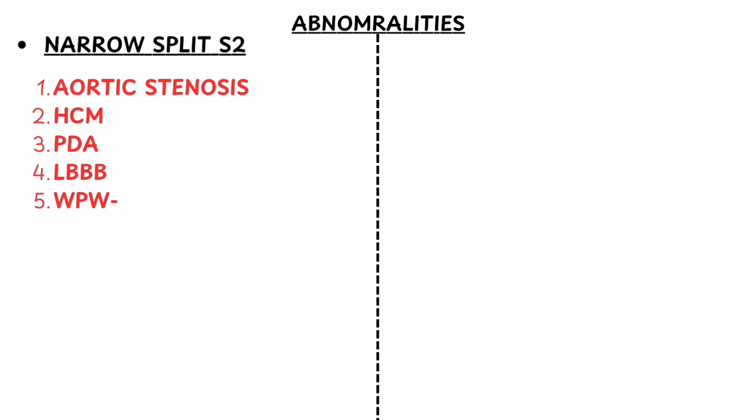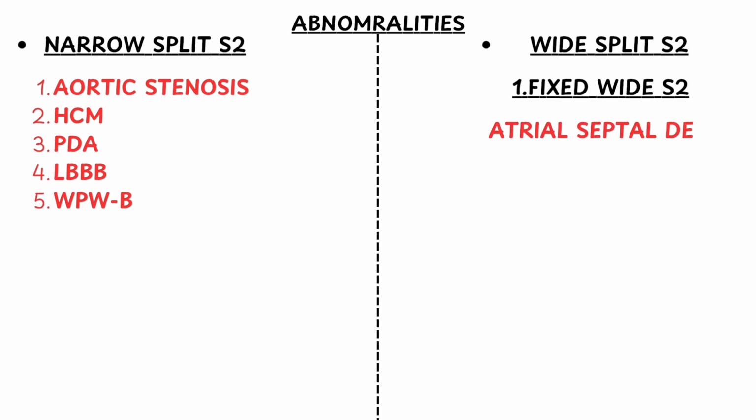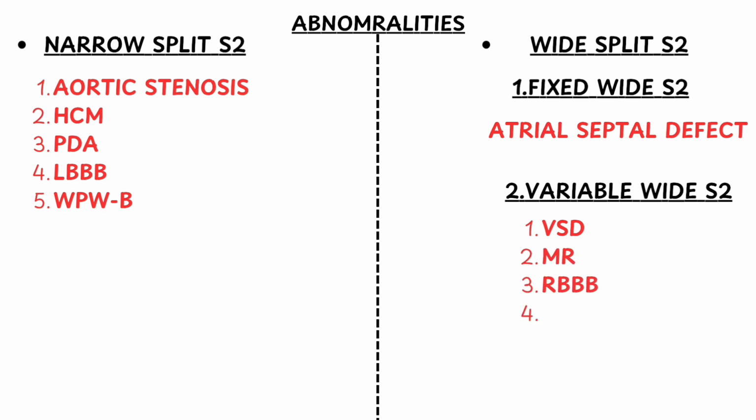Causes: aortic stenosis, hypertrophic cardiomyopathy, patent ductus arteriosus, left bundle branch block, Wolff-Parkinson-White type B. Wide split S2, gap between AV and PV is more than 30 milliseconds. Fixed wide S2 is a feature of atrial septal defect, and variable wide S2 is seen in ventricular septal defect, mitral regurgitation, right bundle branch block, Wolff-Parkinson-White type A.